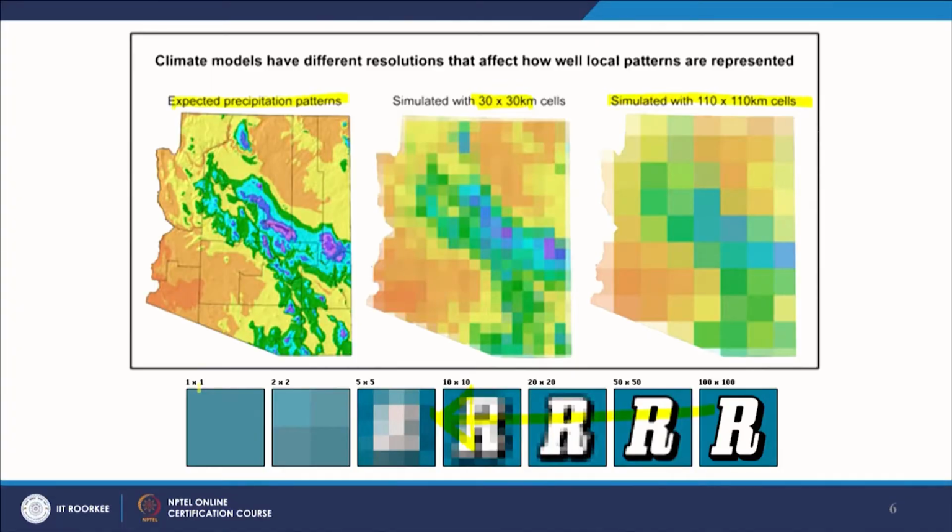Another example is given here. The matrix is 1 by 1, and of course that is the unit cell. A cell is a unit, it is indivisible, and we do not see any variation within that cell. But when we go to 2 by 2, then we see at least 4 different shades of that blue color, and we keep moving like this. As soon as we come to 10 by 10 or 20 by 20, the letter R starts appearing.